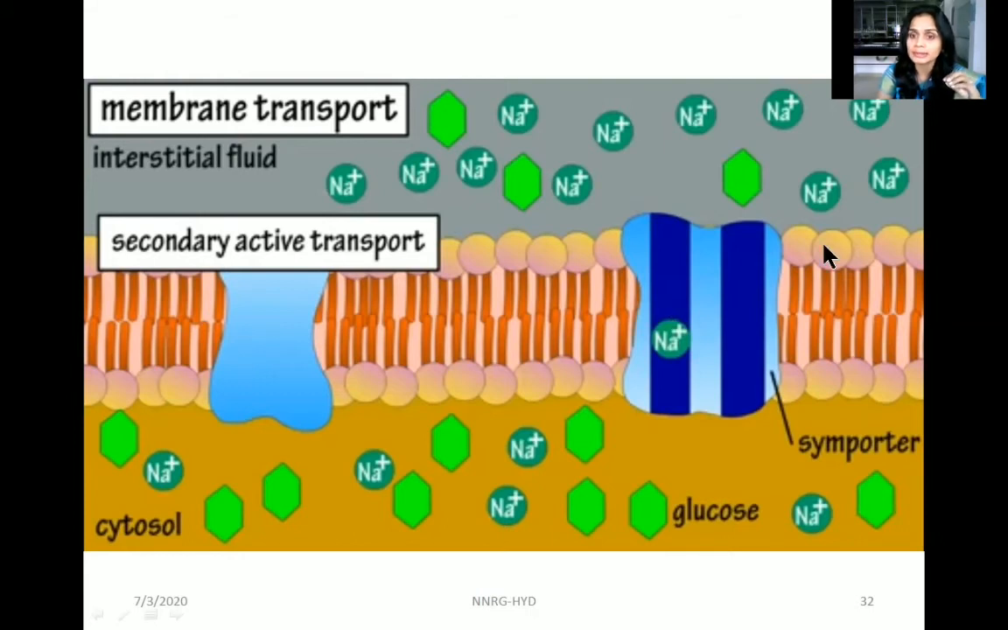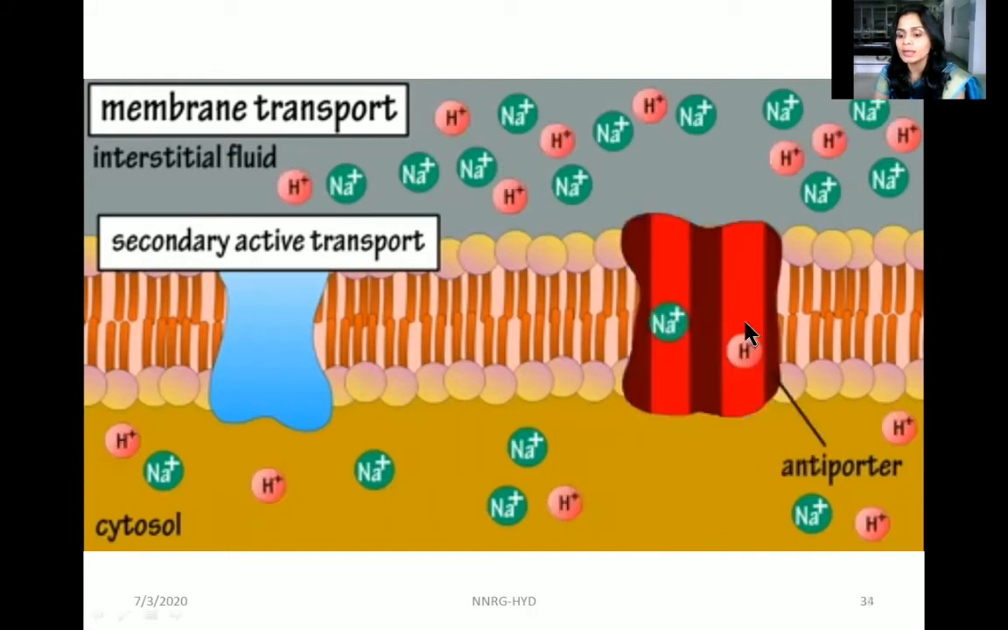So how does this glucose get the energy? Because sodium is passing through normal diffusion, from higher concentration to lower concentration, while passing from the interstitial fluid to the cytosol it releases some energy. This energy is utilized by the glucose molecule, which passes through the cell membrane and reaches the cytosol from the interstitial fluid.